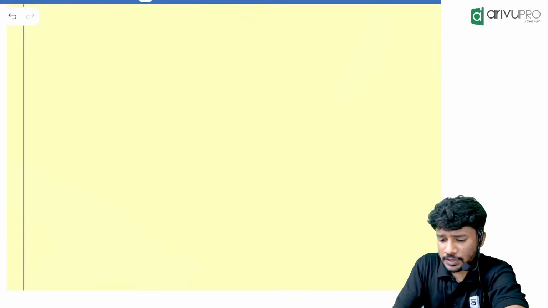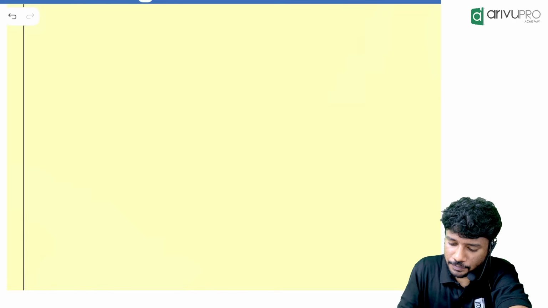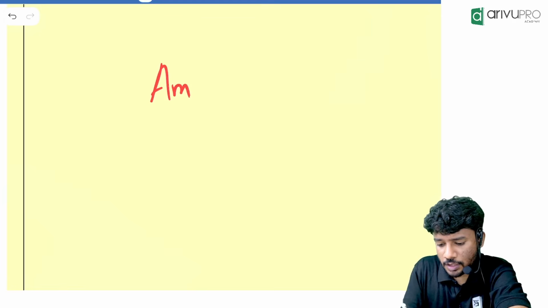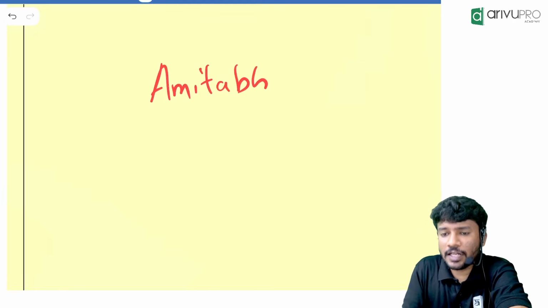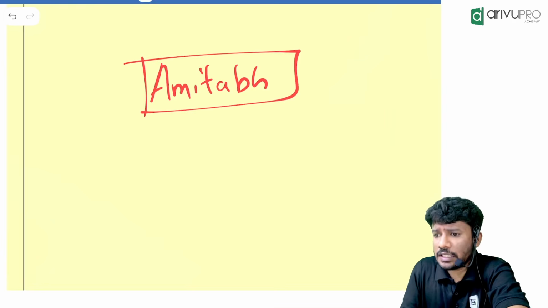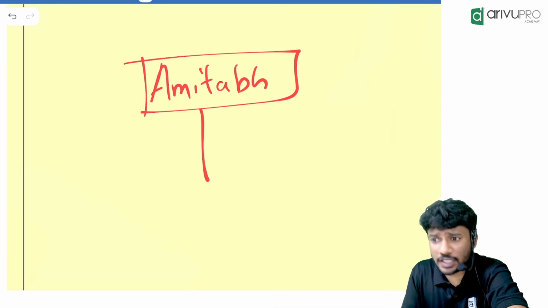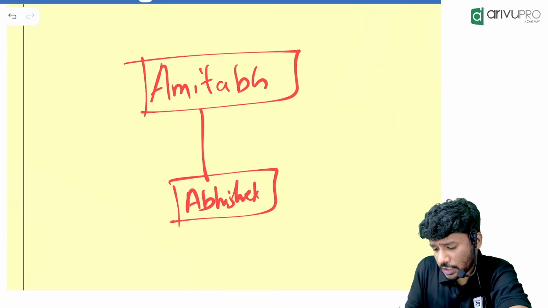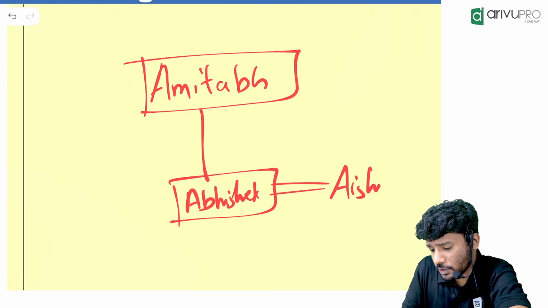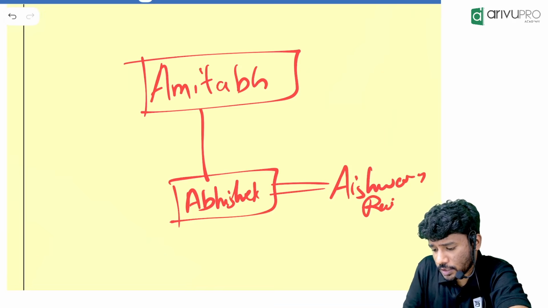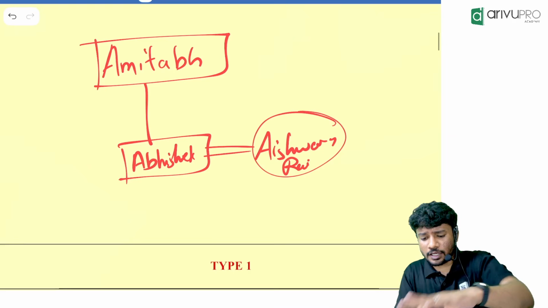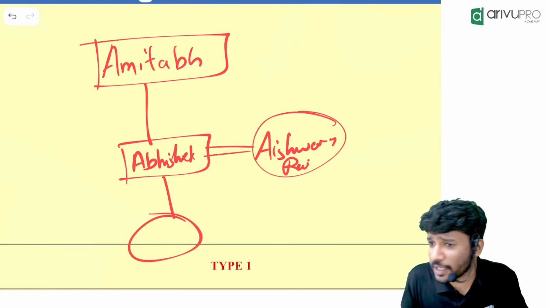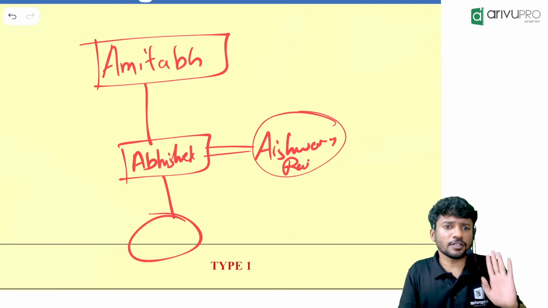Now people, listen. Everyone knows Amitabh Bachchan? Amitabh is male. Then Amitabh is having a son. His name is Abhishek. Abhishek is married to whom? Aishwarya Rai. Correct, she is female. Now the next one. They are having a daughter. I forgot the name. Let the daughter be over there.